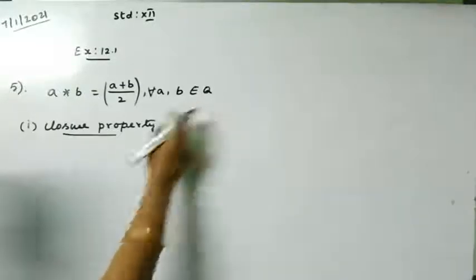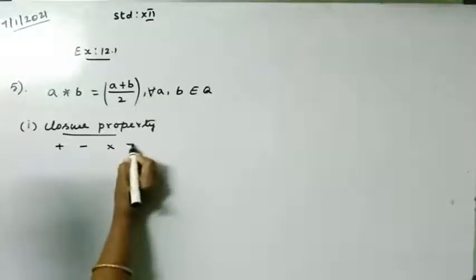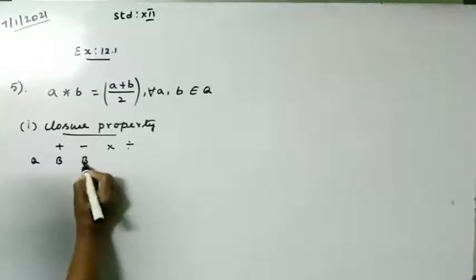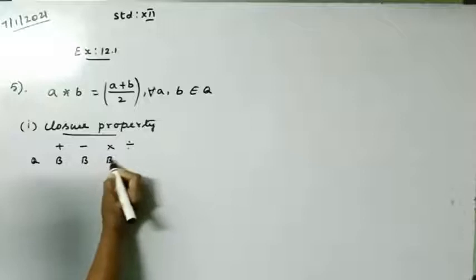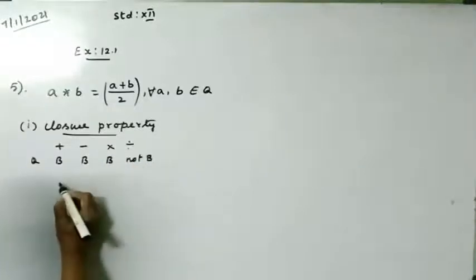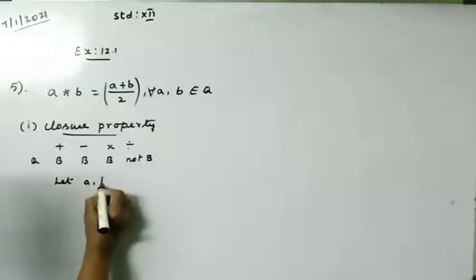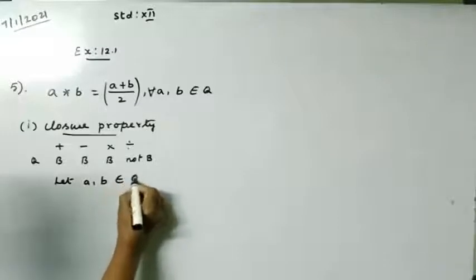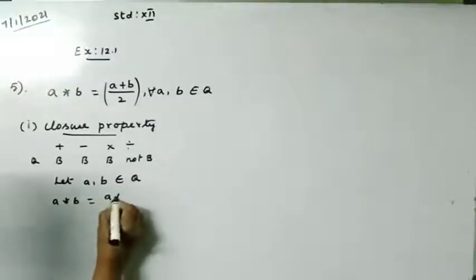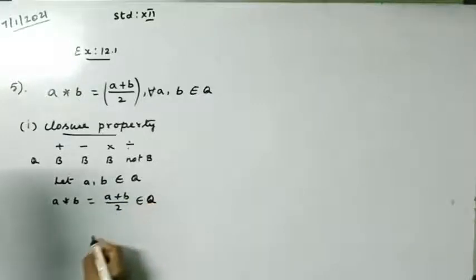We know that on Q, addition is binary, subtraction is binary, multiplication is binary, division is not binary. So here, let A, B belong to Q. A star B is equal to (A plus B) divided by 2, which also belongs to Q.